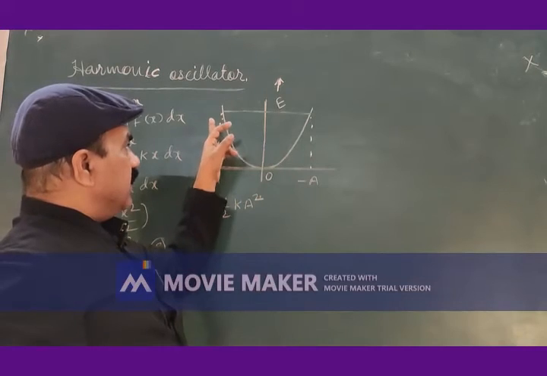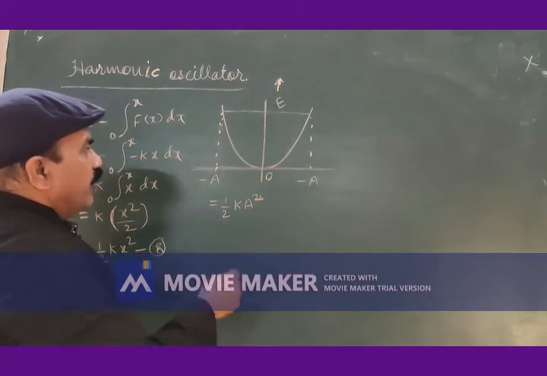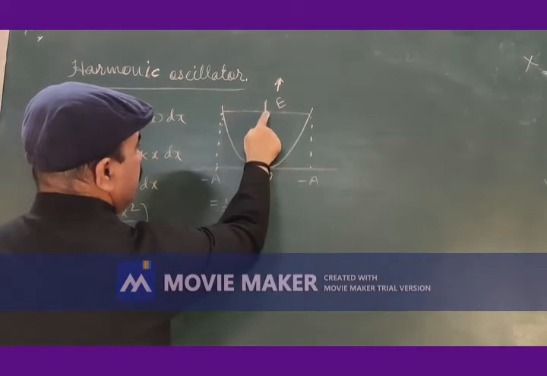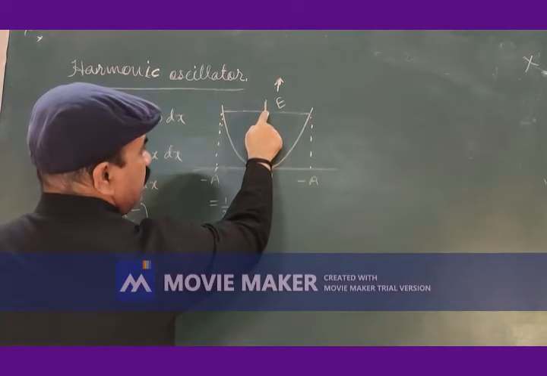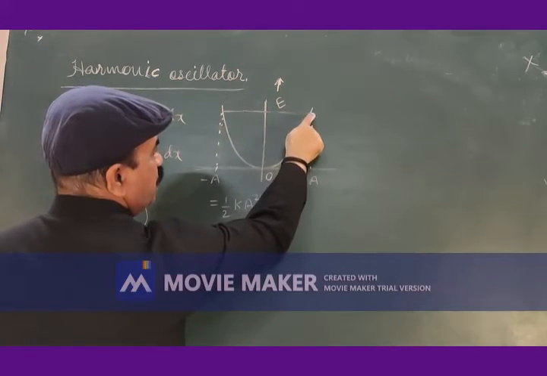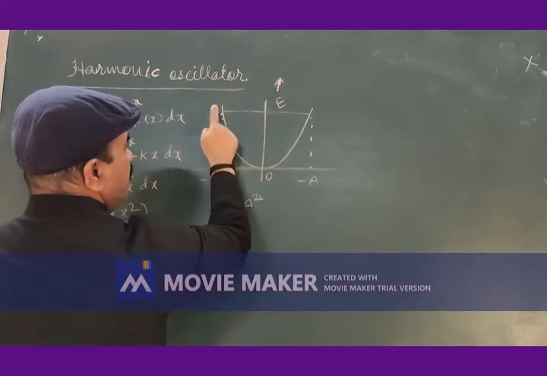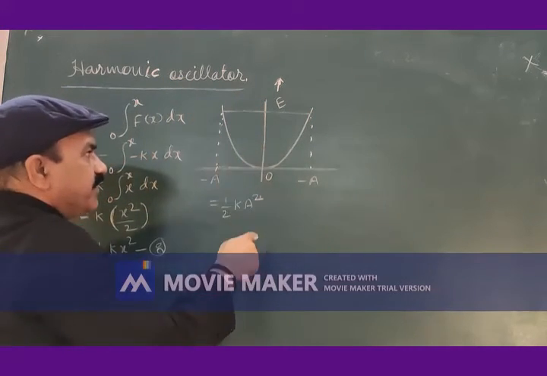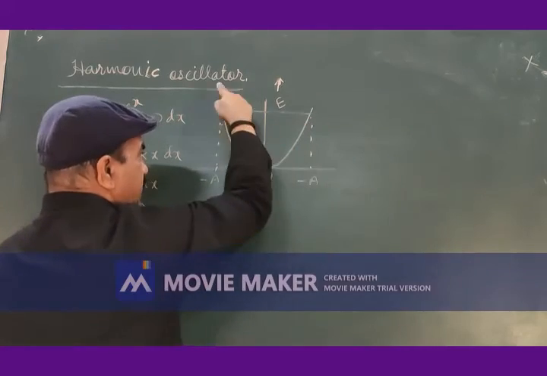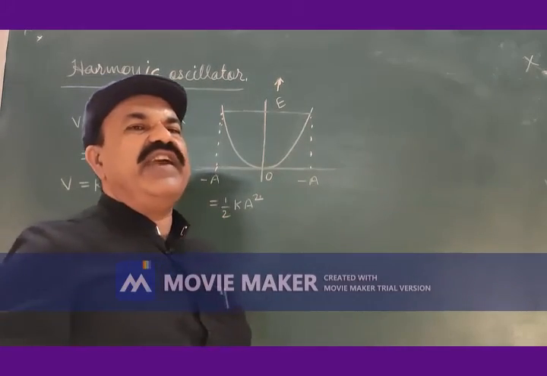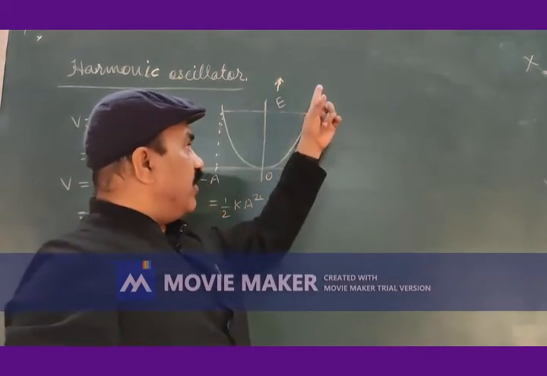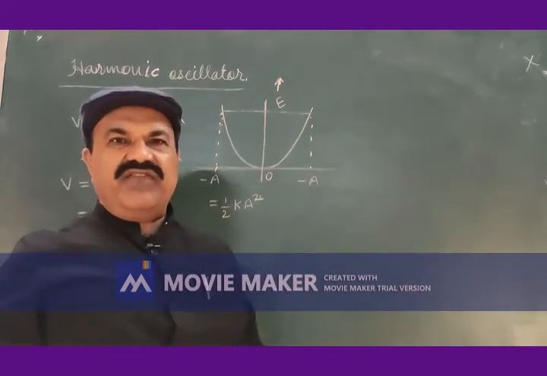So the particle is moving from minus A to the mean position to plus A to mean position to minus A, and so on. You may call this a potential well.